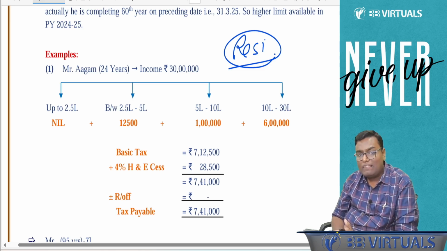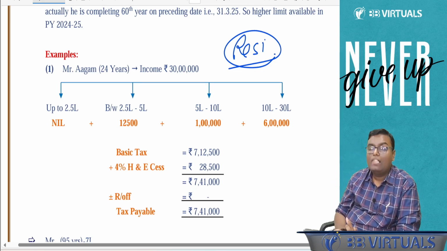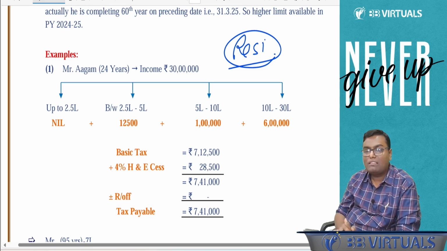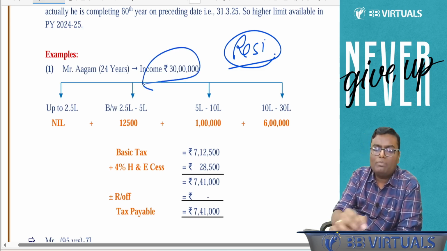If nothing is said about age, then what will you assume? The person is below 60 or more than or equal to 60? If nothing is said, you will assume the person is below 60. Here the age is given. Total income is 30 lakh rupees.